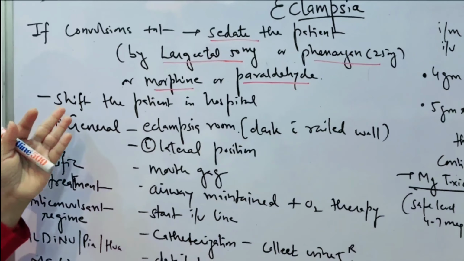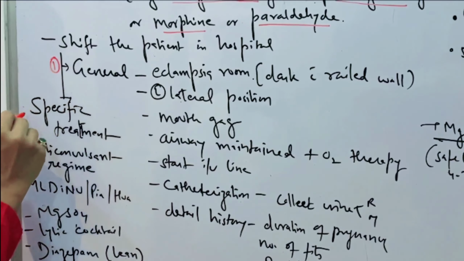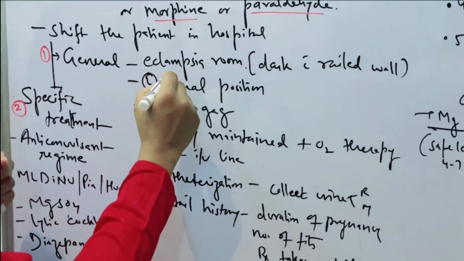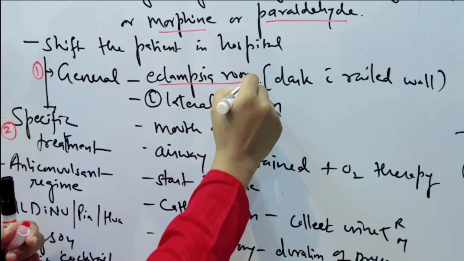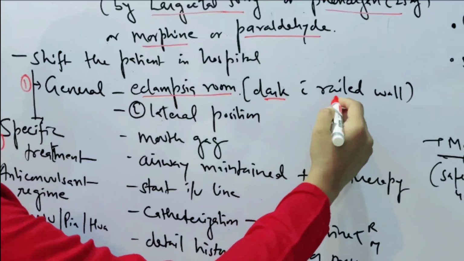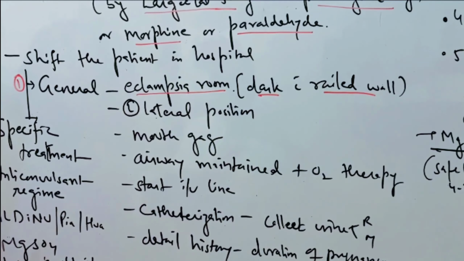Then shift the patient in the hospital, and in hospital we have two types of treatment. First is general treatment and second is the specific treatment. So first is general treatment. We shift the patient in the eclampsia room. So what is eclampsia room? Eclampsia room is the dark room with the railed wall. चारों तरफ से रेलिंग लगी रहती है so that कि patient गिर ना जाए, and it is a dark room to prevent the further convulsions.